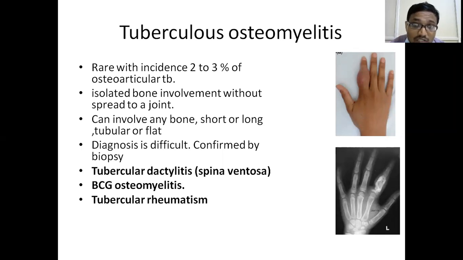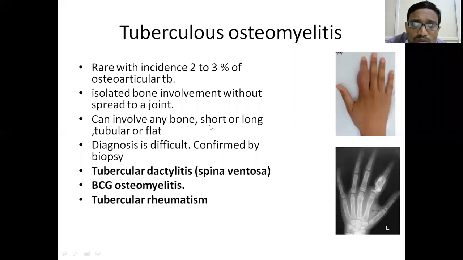Based on these features, we will usually think about tubercular osteomyelitis, differentiating clinically from chronic osteomyelitis. Sometimes the sequestra that come out from tubercular osteomyelitis will be sand-like or coke-like sequestra. Tubercular osteomyelitis usually involves the long tubular bones, but it can involve any bone, and it is usually epiphyseal and metaphyseal involvement. Diaphyseal involvement is very rare in tubercular osteomyelitis.